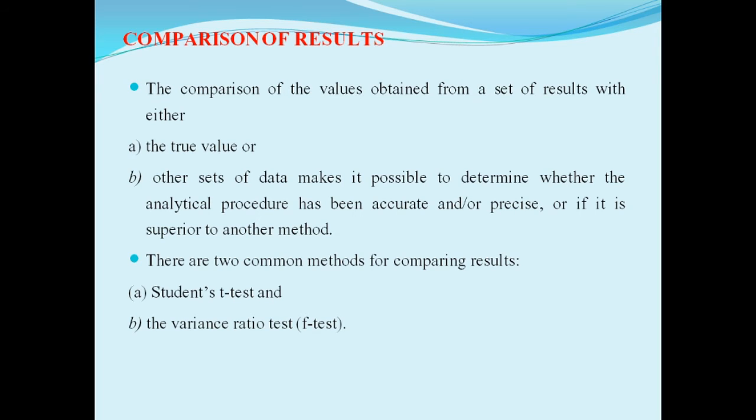Calculation of t-test and F-test requires a knowledge of the number of degrees of freedom.